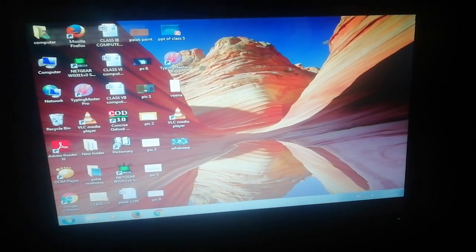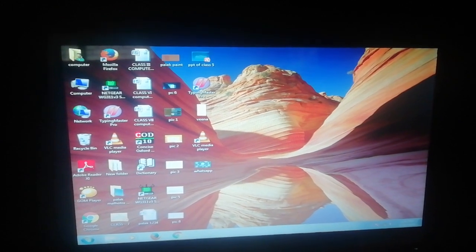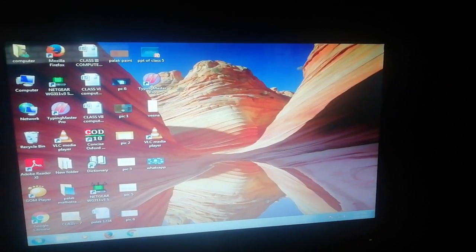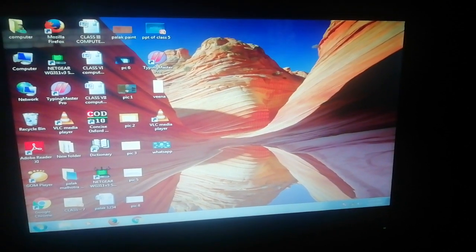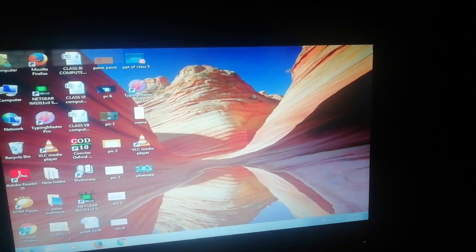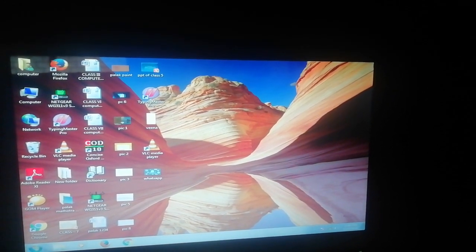MS Windows is an operating system developed by Microsoft company. So, we say it MS Windows. And if we are using Windows 10, Windows 7, Windows 8, these all are the versions of Windows.